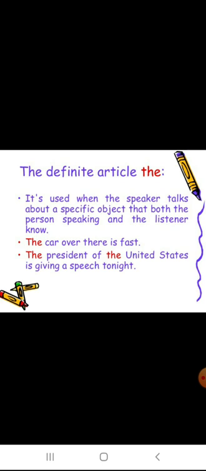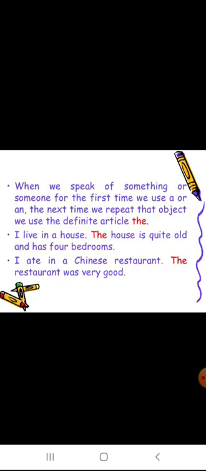The car over there is fast, means a particular car. The president of the United States is giving a speech tonight. That's why we used the definite article the here.